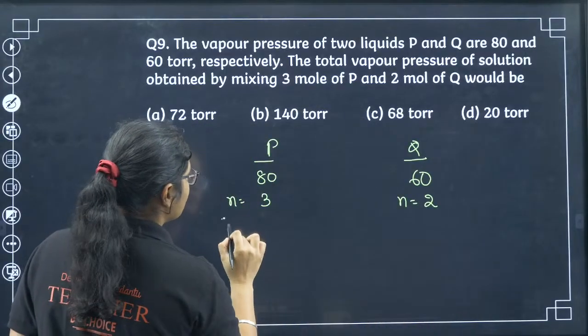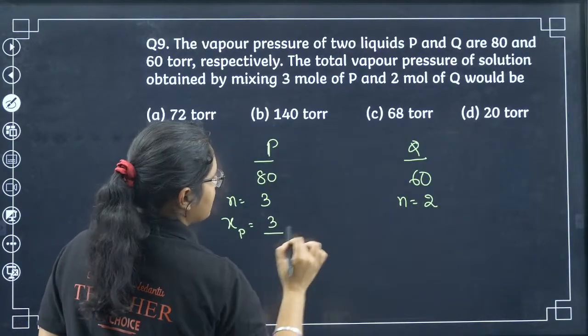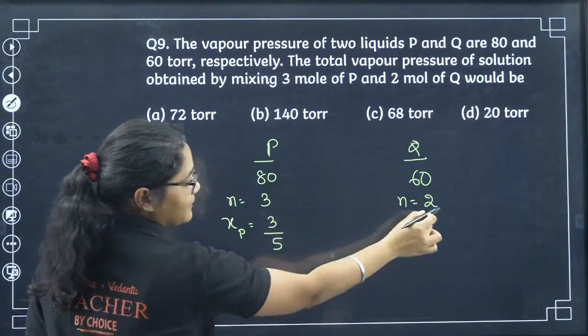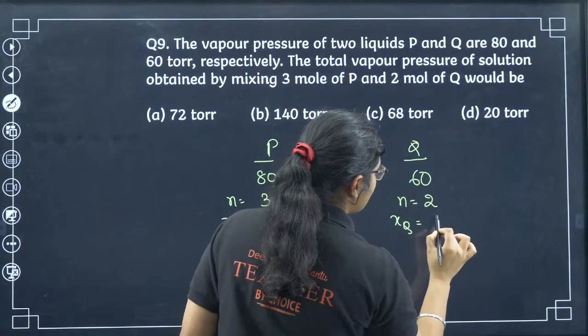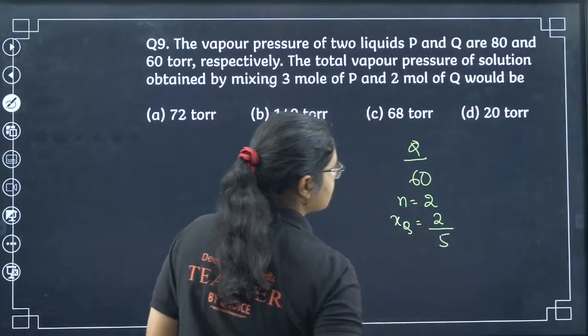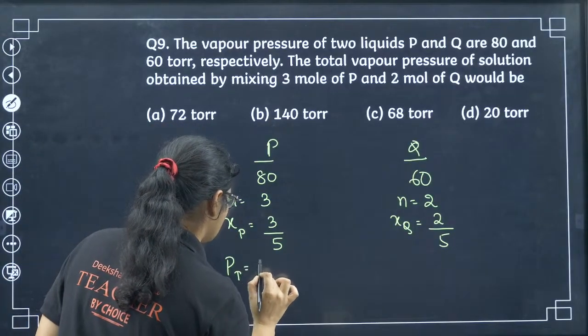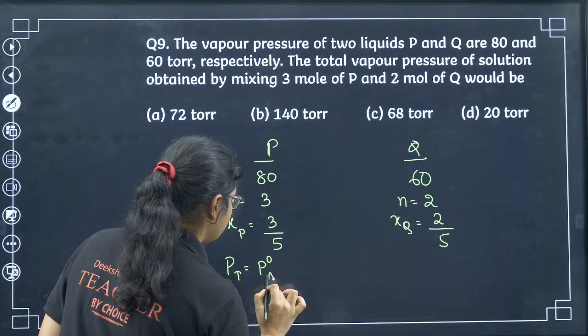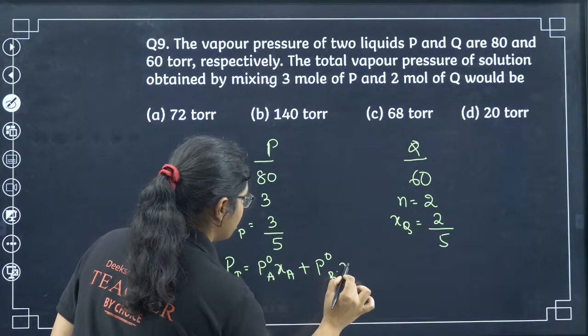Now what can I do? Mole fraction of P is the number of moles of P divided by the total number of moles, 3 by 3 plus 2, that is 5, and mole fraction of Q is the number of moles of Q divided by the total number of moles. Now what is the formula for P total? P total is equal to P naught A XA plus P naught B XB.